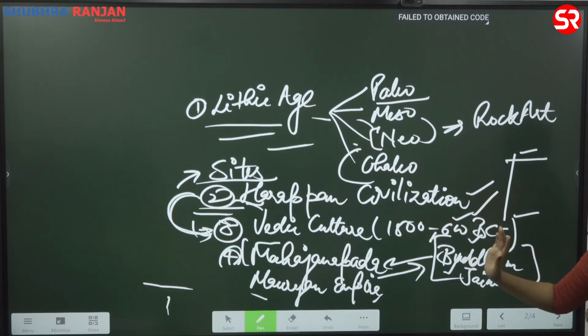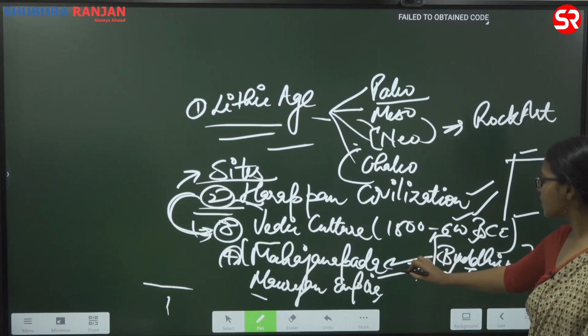Otherwise no question has been asked in the last 10 years. We are taking the data of 10 years because the pattern was changed in 2014. That is why we are using the paper from 14.